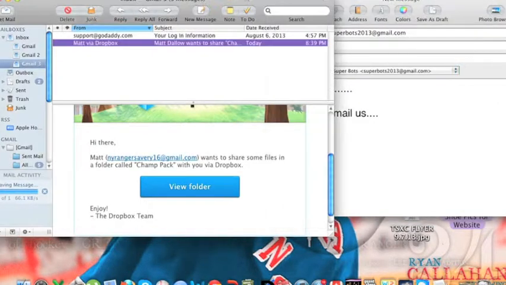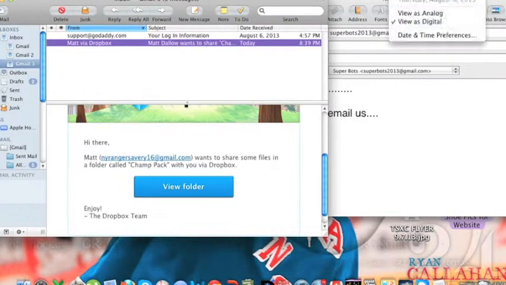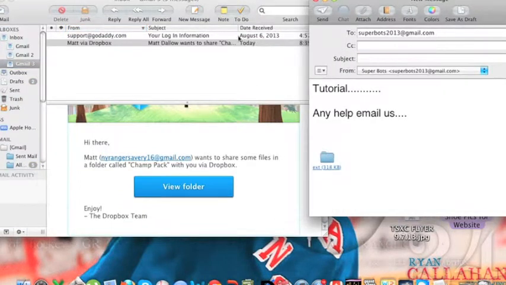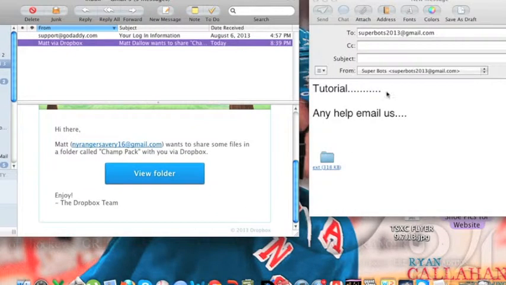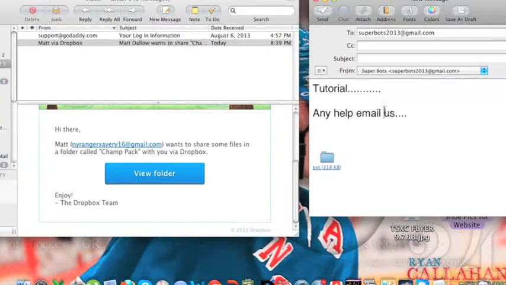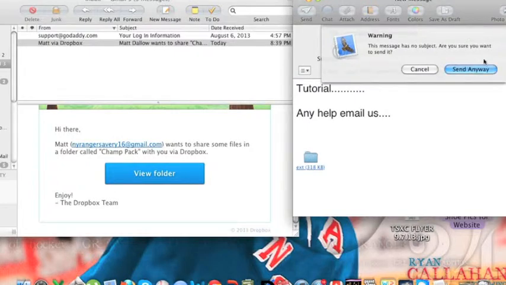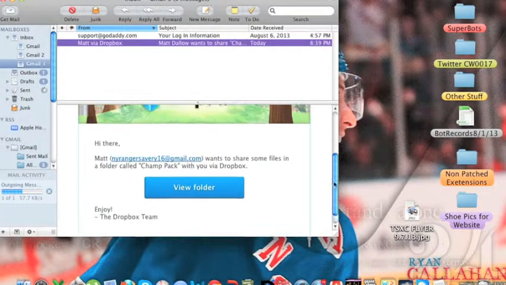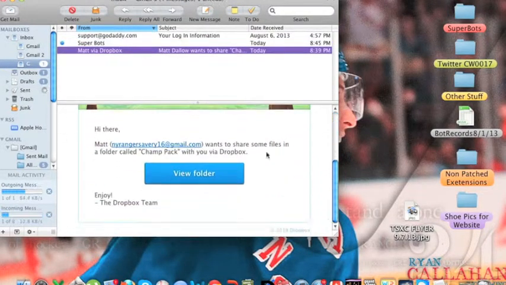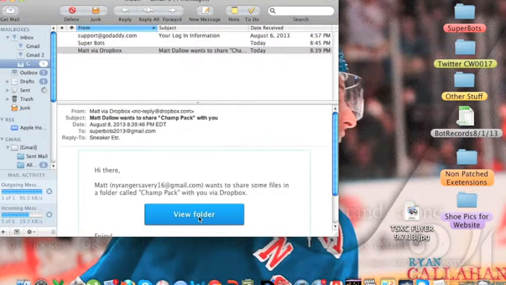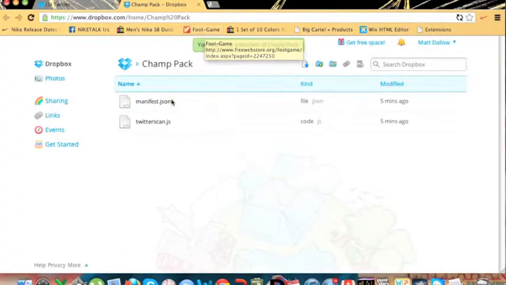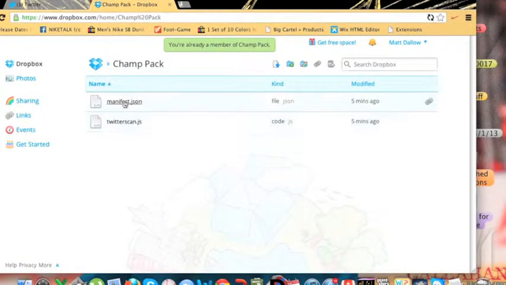So once we send out the bot, it's going to look like this. 2 emails, one will be from Dropbox, like that, and one will say tutorial with a link to this video, help, email us, and then have that folder. We send that to it. The first thing you're going to do is you're going to have this email from Dropbox, and this is the other email you're going to get. So you're just going to click view folder, and then it's going to come up with both of these folders.